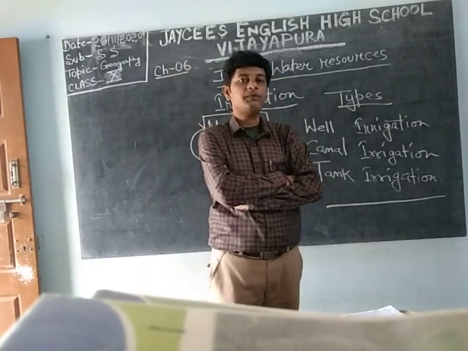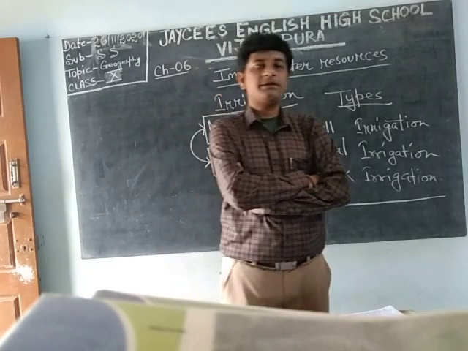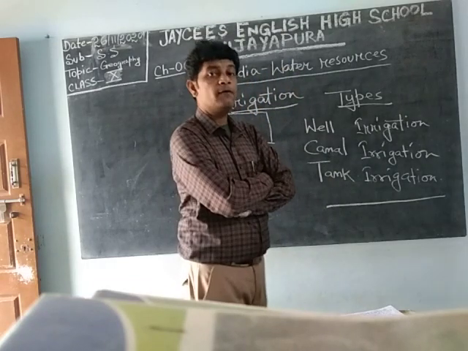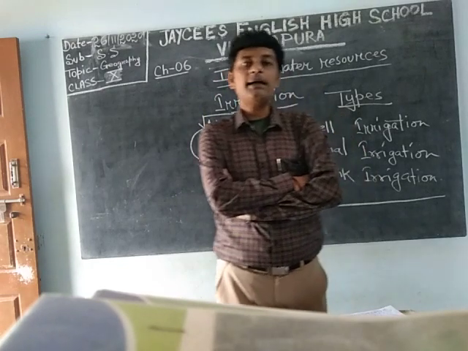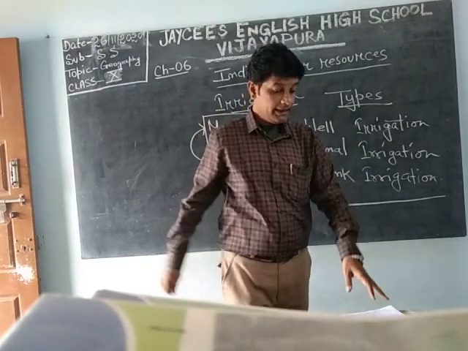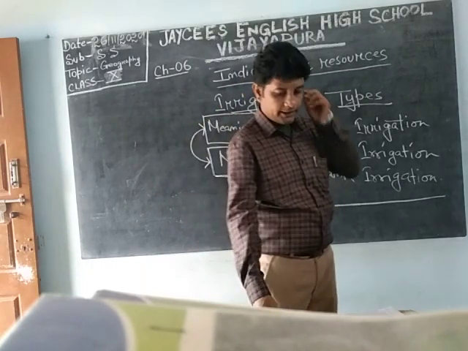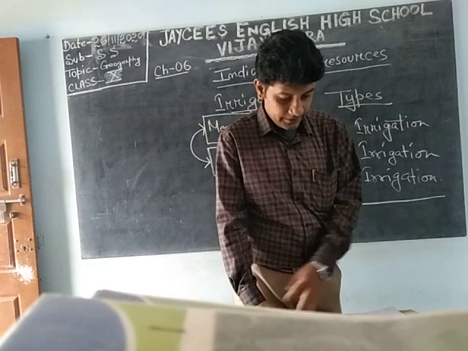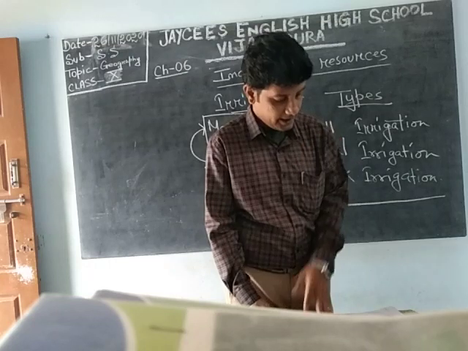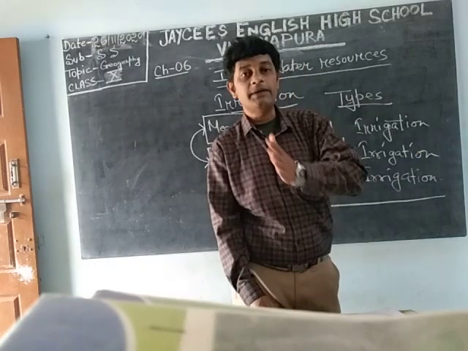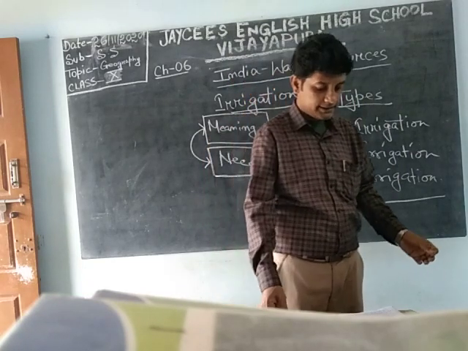So now we are going through the geography part of social science, and we are into the sixth chapter, India water resources. In this chapter we are learning about the water resources of India. What we have already done is the importance of water and the major rivers of India, the North Indian and South Indian rivers. Of that, South Indian rivers, East flowing rivers, West flowing rivers, etc.